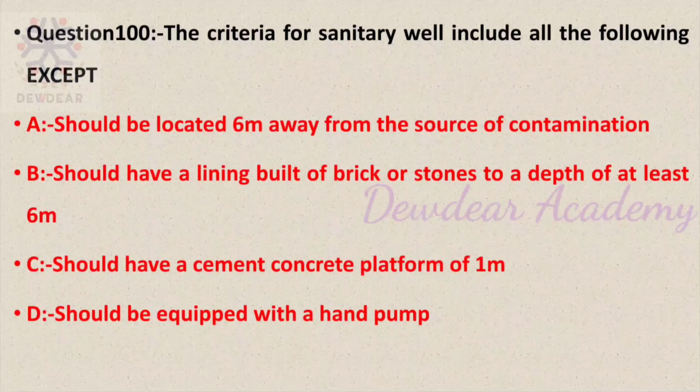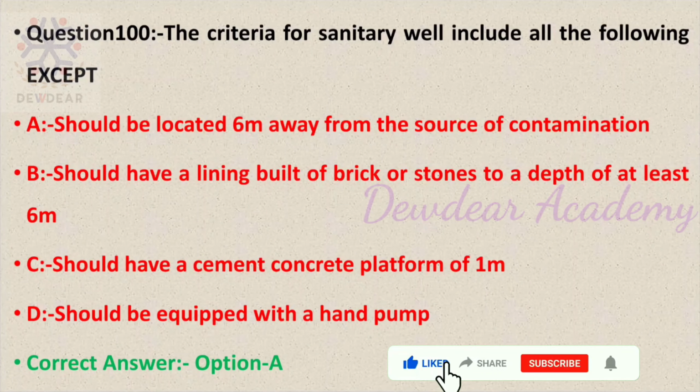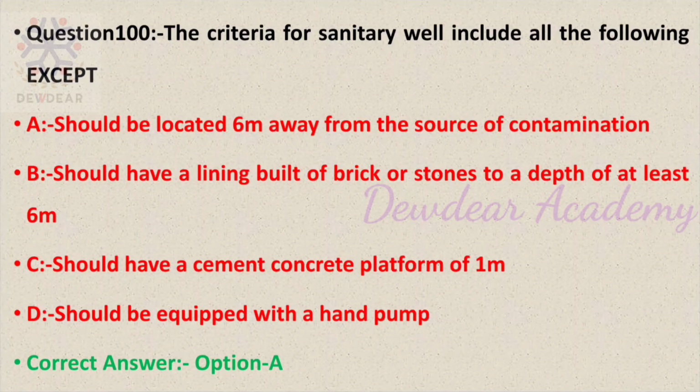The correct answer is option A, that is should be located 6 meters away from the source of contamination. So the criteria for sanitary well include all this except that it should be located 6 meters away from the source of contamination.